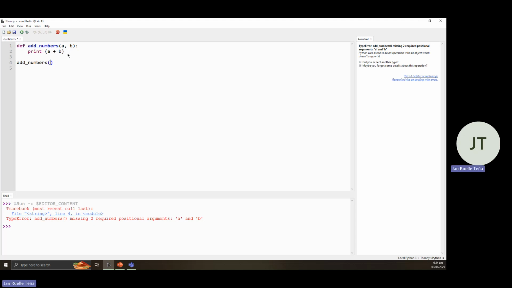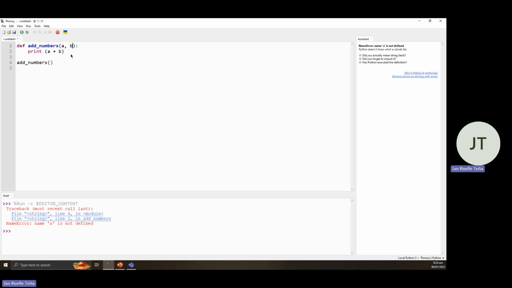So expecting two variables. If not, for example, if we remove this one, same goes in the add numbers. We have not defined any numbers here. Okay, for A and B.